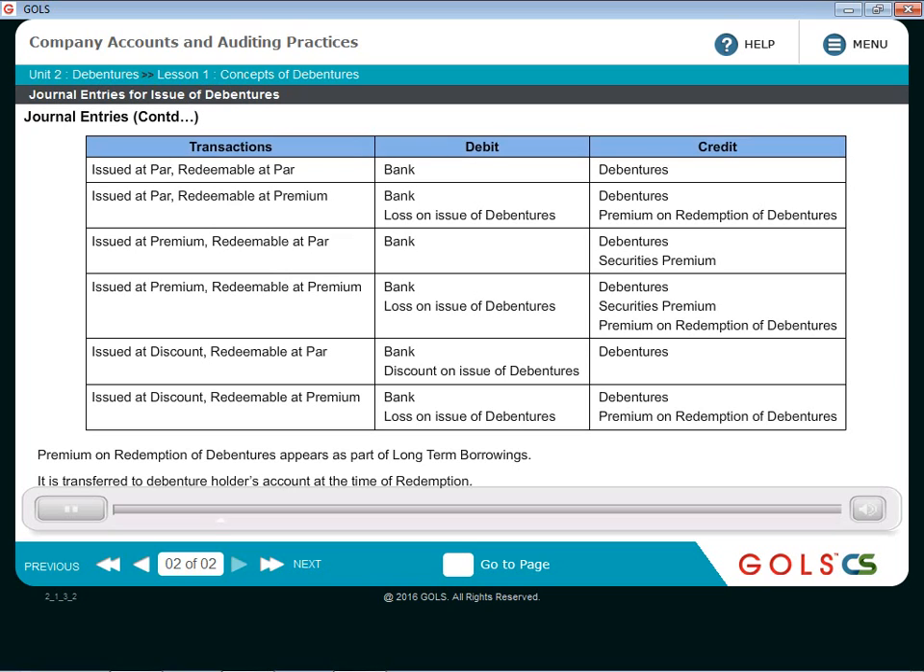Because the issue can happen at par, premium, or discount, and the redemption also can happen at par, premium, or discount, there can be multiple permutations and combinations. So for each of those, what is going to be the net entry at the time of issue? That is what we'll see now.